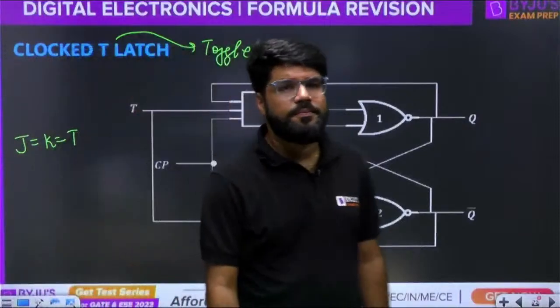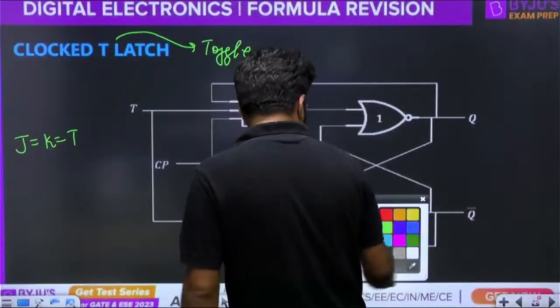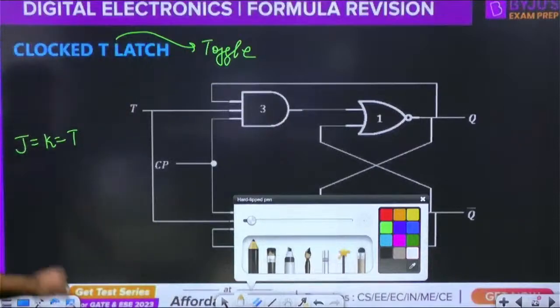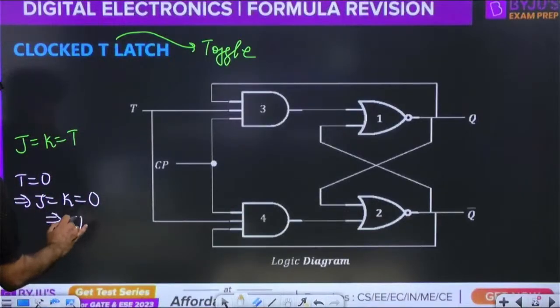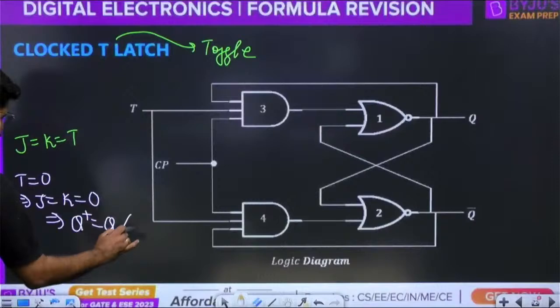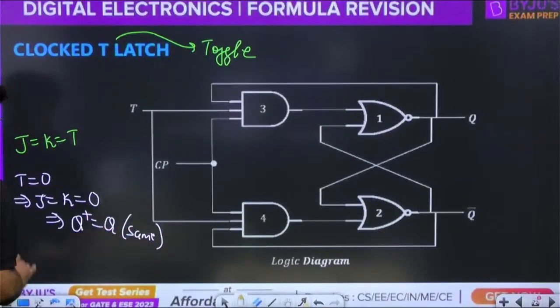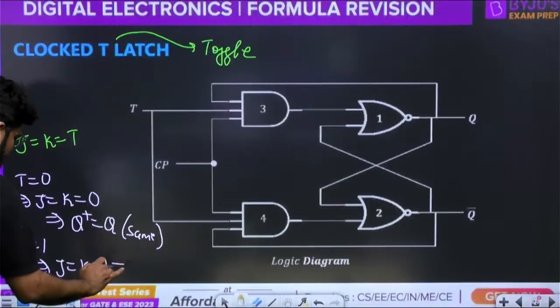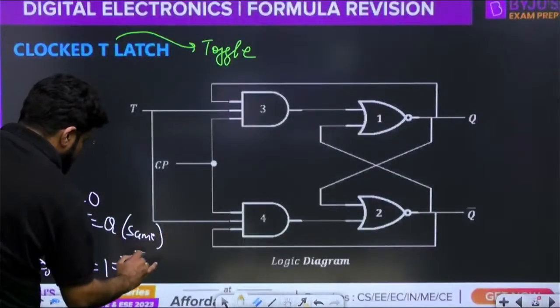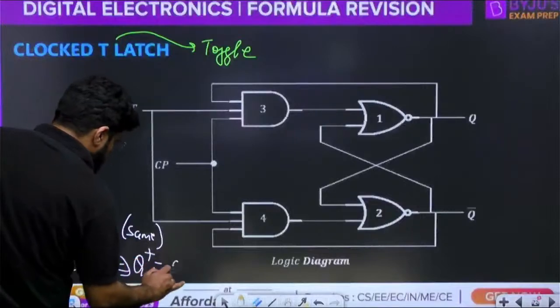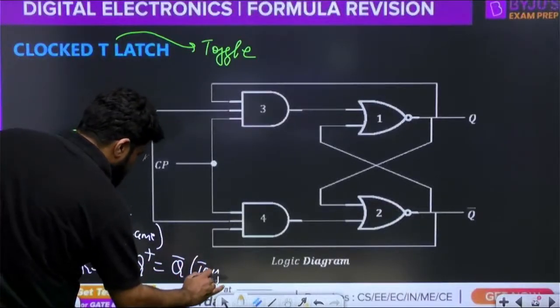So what is going to happen? A simple analysis. If T is equal to 0, J and K are both 0 because J and K are both equal to T. If both are equal to 0, it is the same state condition, Q plus equal to Q. But if T is equal to 1, J and K are also 1. And if J and K are 1, what we understood just now? This is a toggle condition. So Q plus will be equal to Q bar, that is known as toggle.